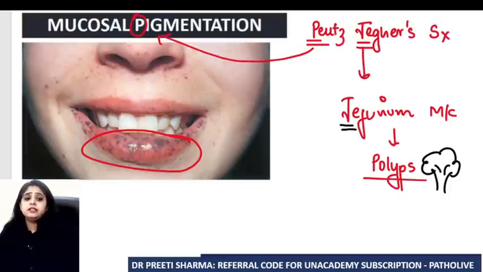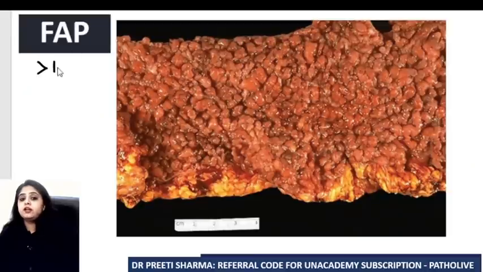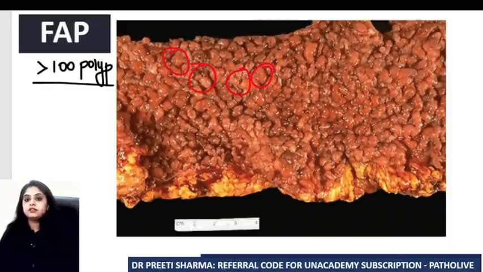Now, what if there is a disease where a minimum of 100 polyps are present in the intestine? You can see in this segment of the intestine, it is studded with polyps. A minimum of 100 is the diagnostic criteria.